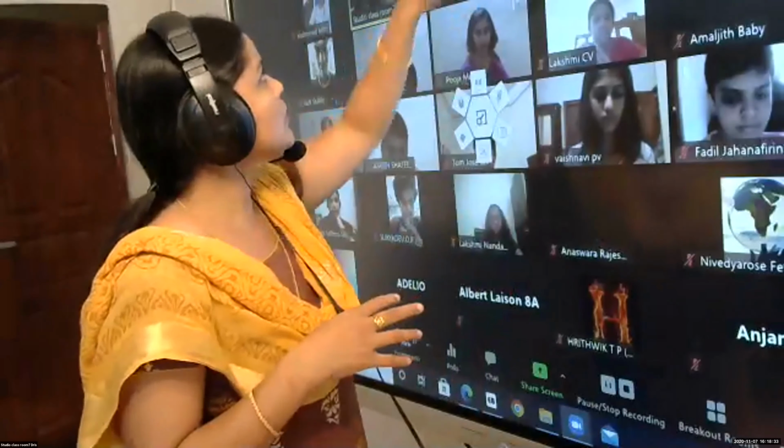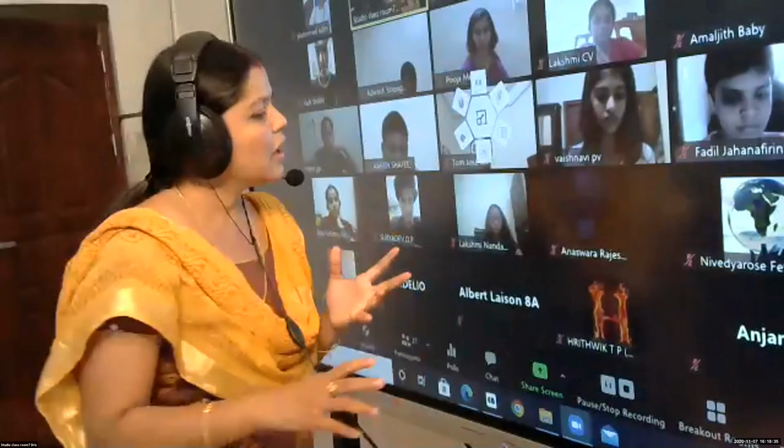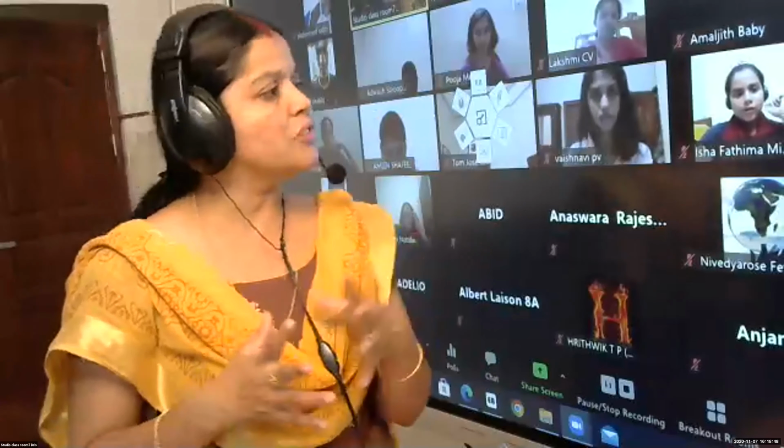Okay, how can we distinguish a group of sentences into active and passive voice? Can you guess how it is possible? How to label a group of words as active voice and passive voice? As Adikesh said, ma'am, it has a complete verb. As it is a complete verb, it means it has a finite verb in it.